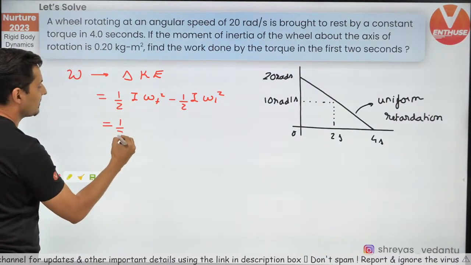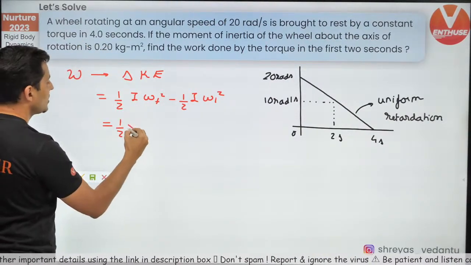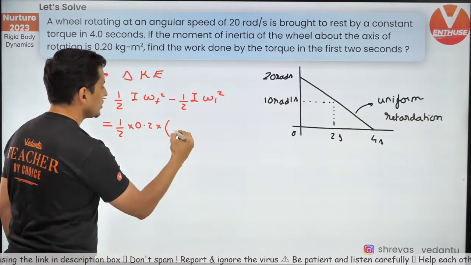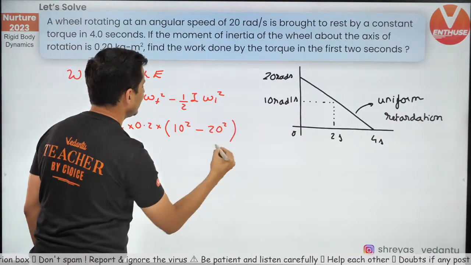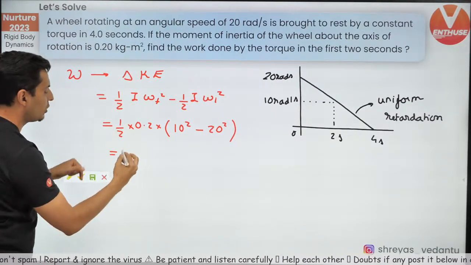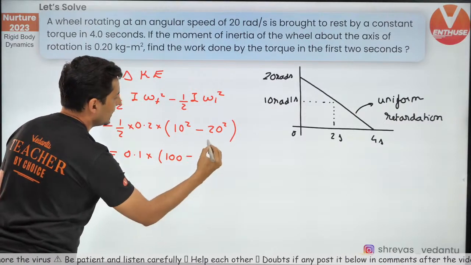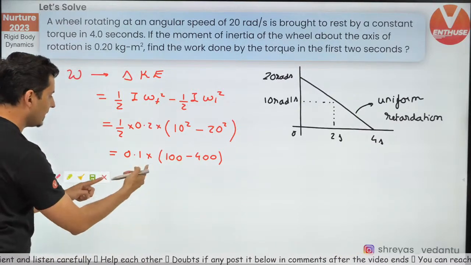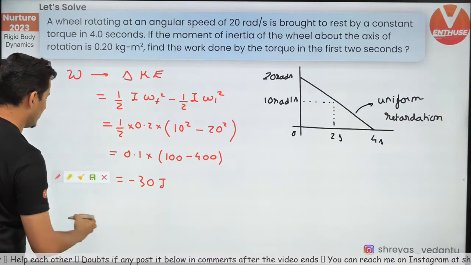Moment of inertia is the same, given as 0.2. So half into 0.2 into 10 square minus 20 square. 0.2 divided by 2 is 0.1, into 100 minus 400, which is minus 300. Minus 300 into 0.1 is minus 30 joules.